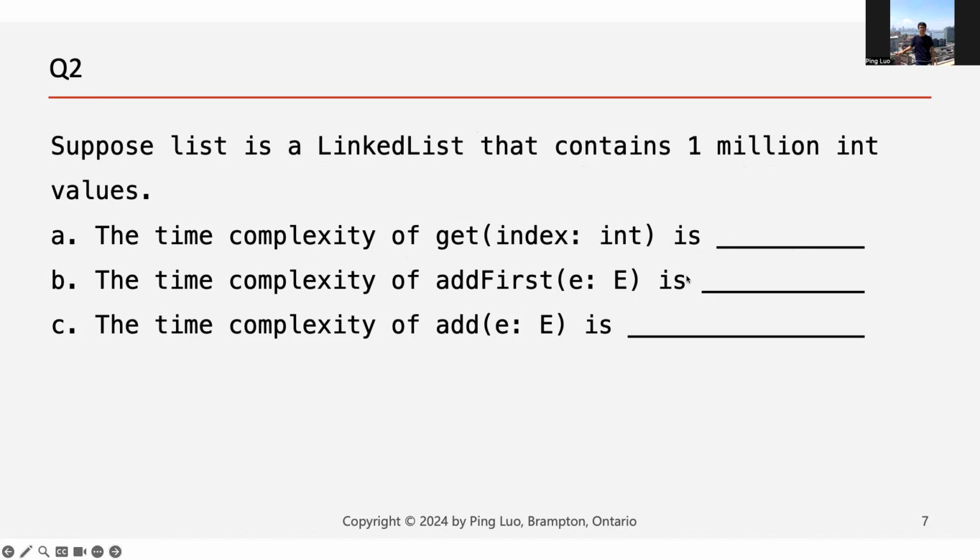And add first will be O(1) because you just add a new node as the head node of the linked list. And add at E, this one is a little bit tricky because it also adds a new node to the list, but at E instead of at first or at an index. So you can just add that node at the very end of the linked list. So the running time of this one would be O(1).